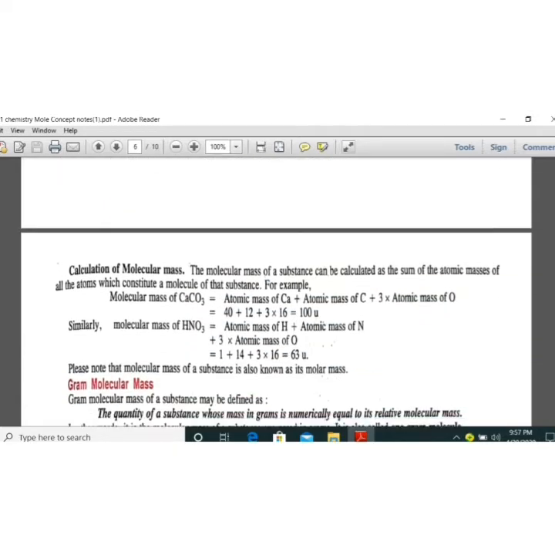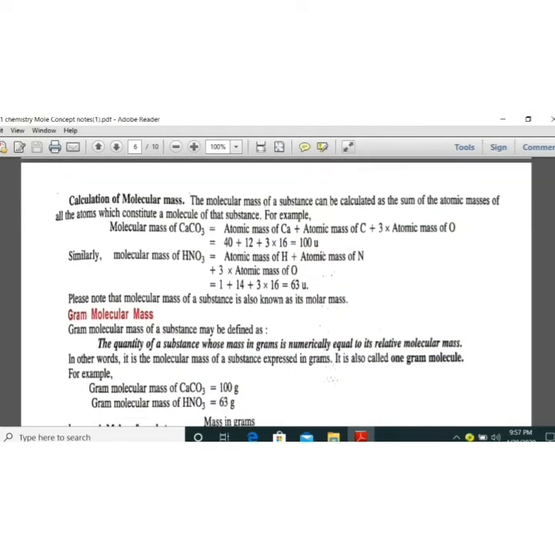Next is molecular mass. You know that the molecular mass of any substance is obtained by adding the atomic weights. Suppose we have to find out the molecular mass of calcium carbonate. You have to add the atomic weight of calcium, carbon and 3 oxygen, then you will get the molecular mass.